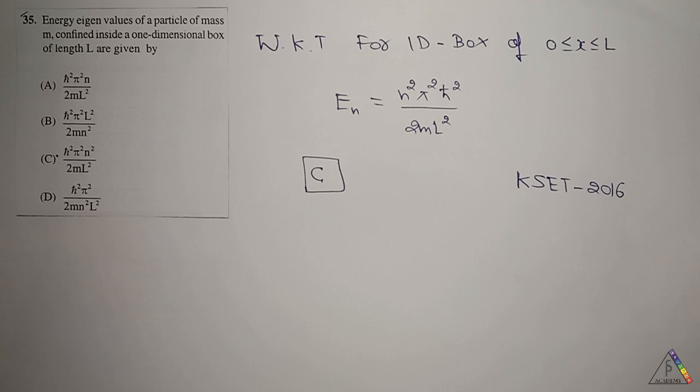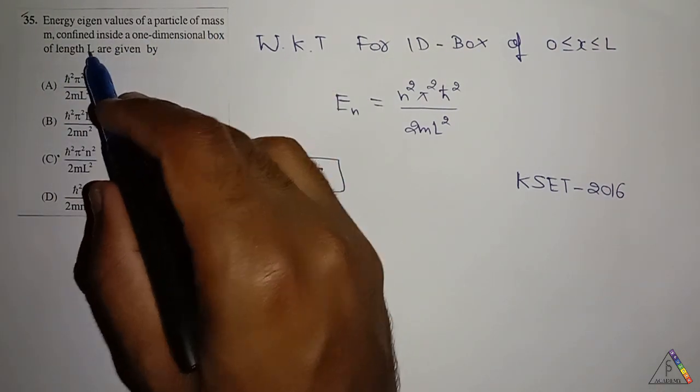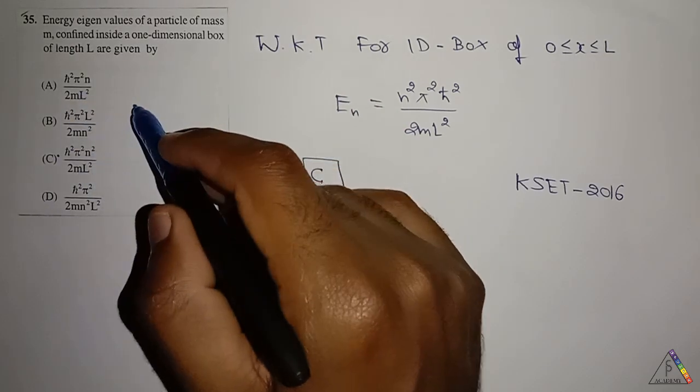In this video, I am solving the remaining questions, that is question number 35. The energy eigenvalues of a particle of mass m confined inside a one-dimensional box of length L are given by, these are all the options.